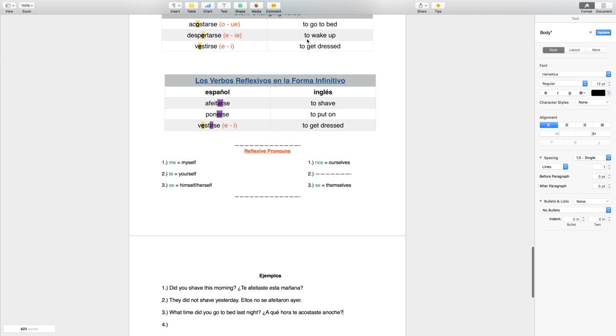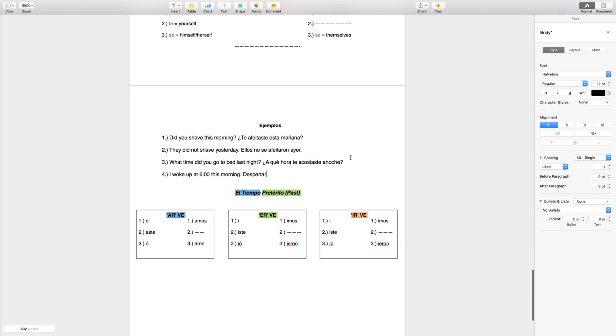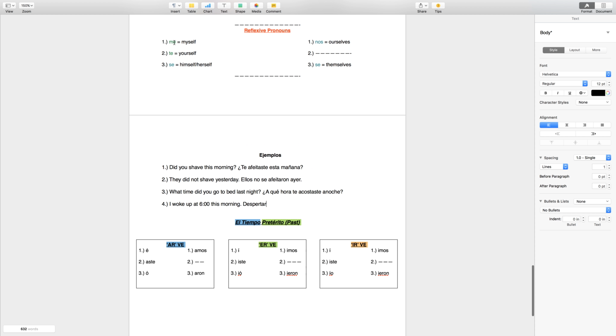Let's look at another example here. I woke up at 6 o'clock this morning. Let's use that one. Despertarse is the verb. We're going to take the SE off. Who is it that woke up this morning at 6? It's me or myself. So we're going to take the ME, which is located right here, our reflexive pronoun.